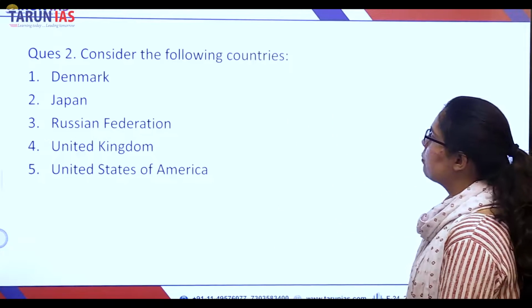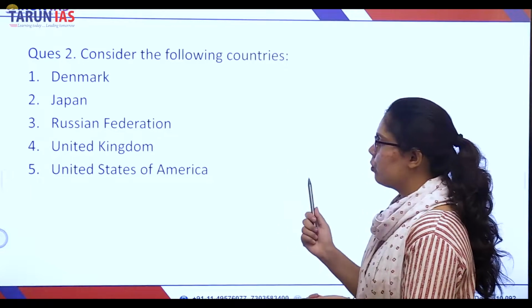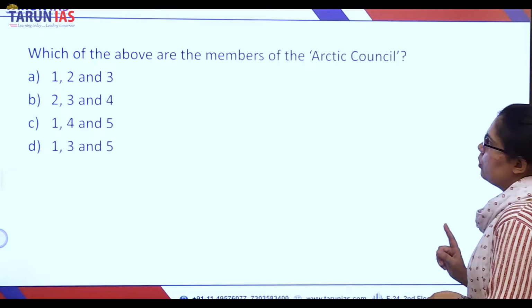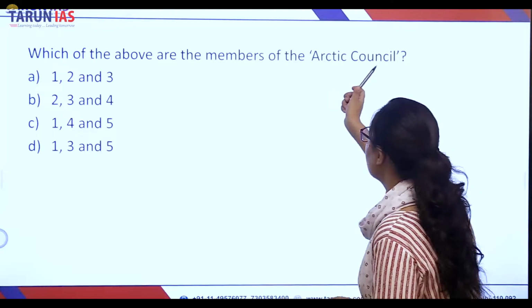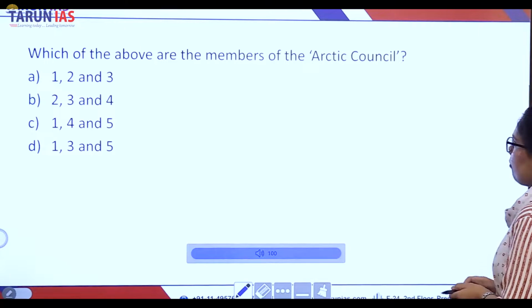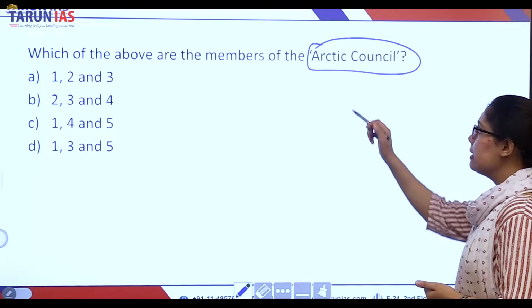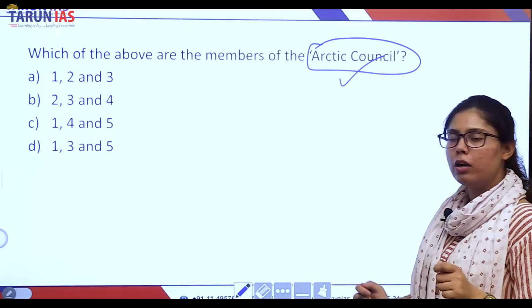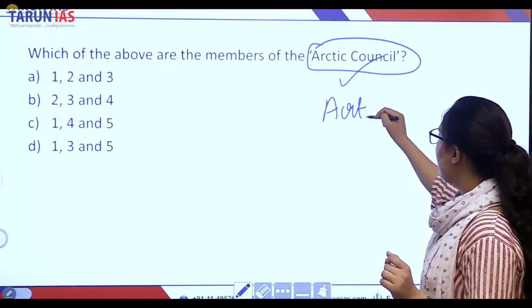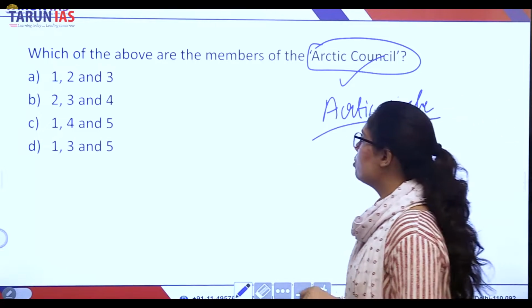You have to consider the following countries: Denmark, Japan, Russian Federation, United Kingdom, and United States of America. And you have to select the countries which are members of the Arctic Council. Now, what is this Arctic Council? This Arctic Council was formed following the Ottawa Declaration, and it consists of the 8 countries who fall within the range of the Arctic Circle. What are those countries?